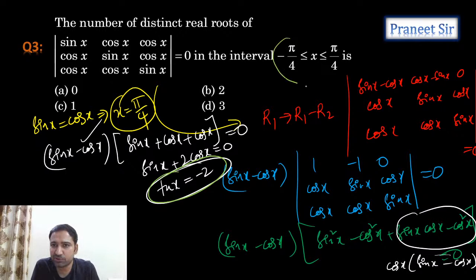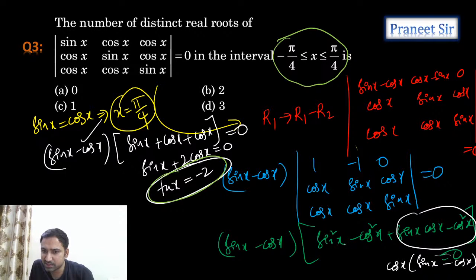So minus pi by 4 to plus pi by 4. Are we getting any solution for this? Tan x equals minus 2. Correct only, right? Alright, one second. Here if we take cos x common, sin x minus cos x, and if I take common, sin x plus cos x, we get sin x plus 2 cos x. Correct. Tan x equals minus 2 we are getting, guys.